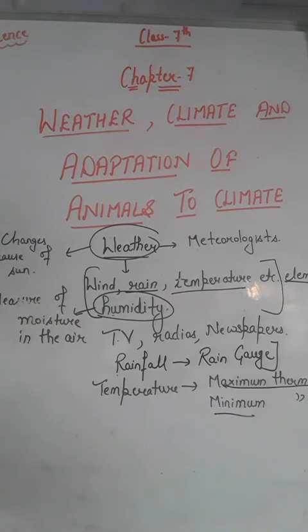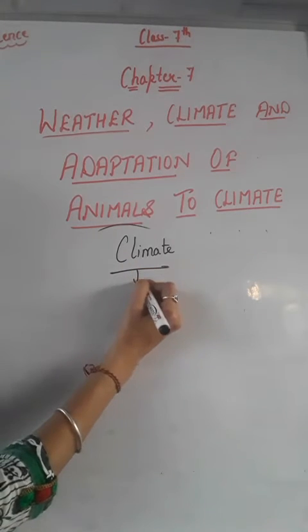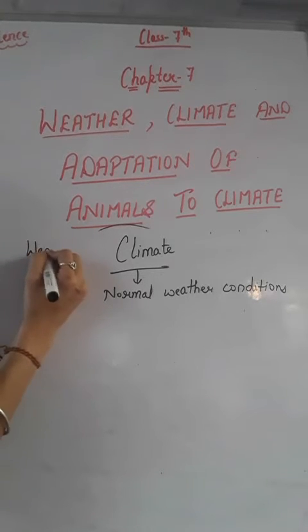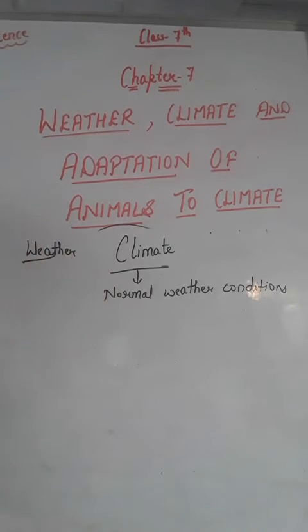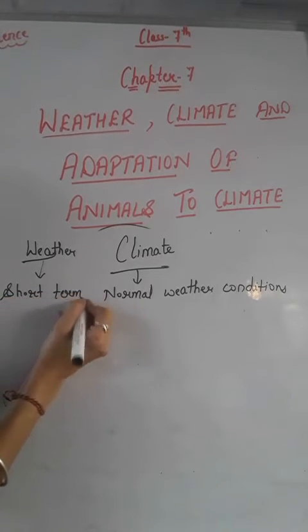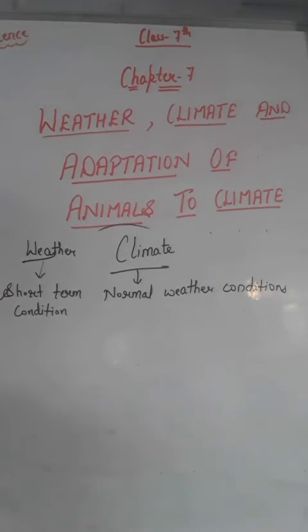Now our next topic is climate. Now let's understand what is climate, right? So climate is the normal weather conditions of a particular region, right? In general, the basic difference between weather and climate is that weather reflects the short term conditions, means the prediction of weather is just for 24 hours, or we can say that the prediction of weather is just for a day. But climate is the average daily weather for an extended period of time at a certain location, right?